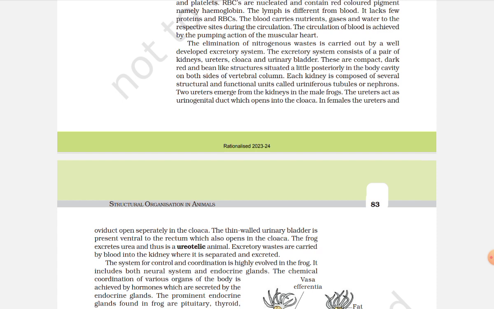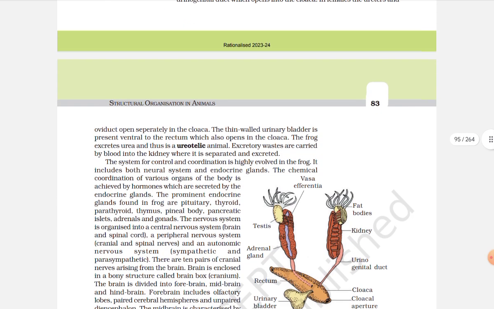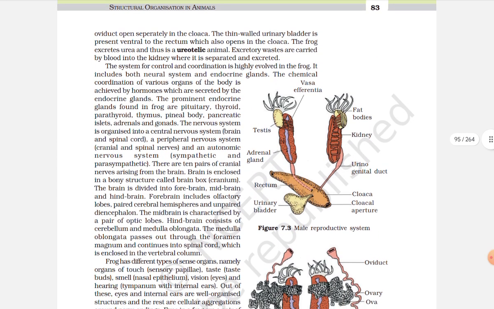The two ureters emerge from the kidney in the male frog. The ureters act as the urogenital duct, which opens into the cloaca. In female, the ureters and oviduct open separately in the cloaca. The thin-walled urinary bladder is present ventral to the rectum and also opens in the cloaca. The frog excretes urea and is called a ureotelic animal. Excretory wastes are carried by the blood into the kidney, where they are separated and excreted.